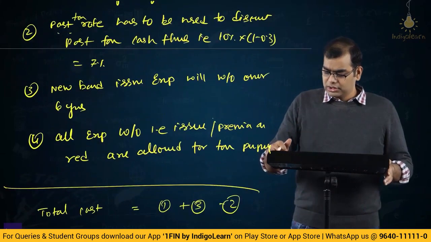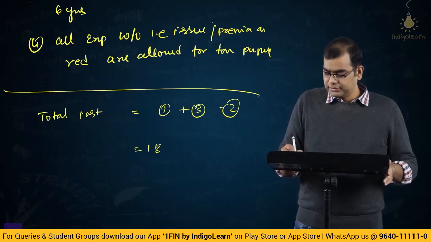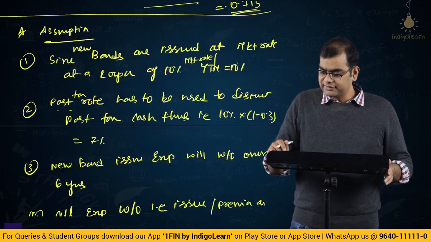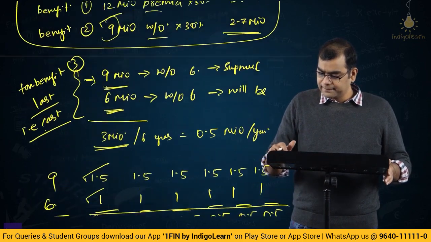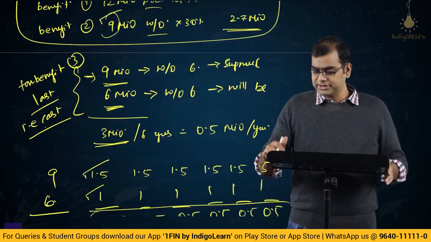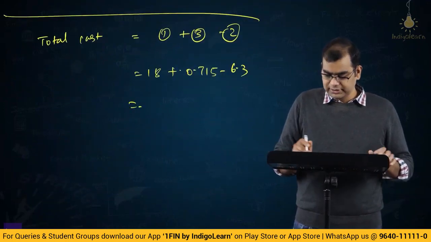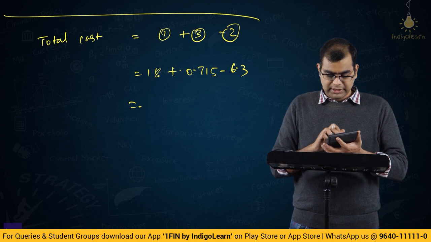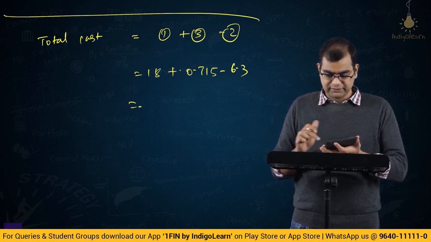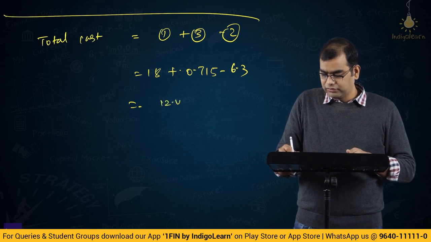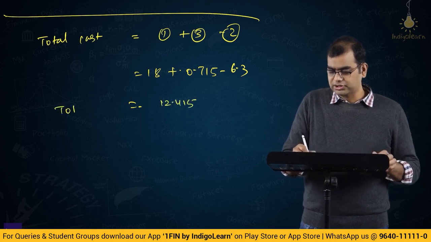So, that is 18 plus 0.715 minus 2.7 plus 3.6, right? Yeah, 2.7 plus 3.6 is 6.3. 18 minus 6.3 plus 0.715 is 12.415. This is total cost.